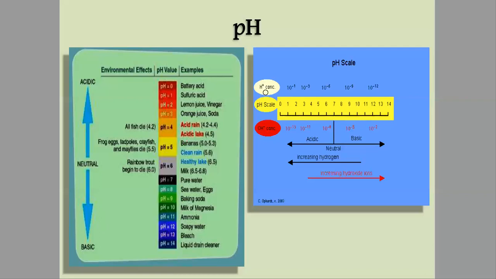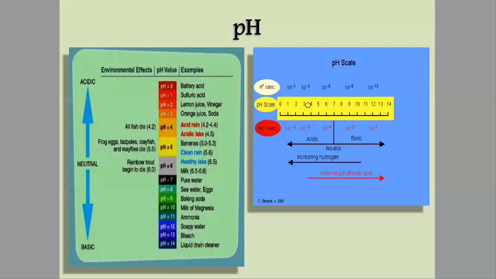You can clearly see that the concentration of H plus is decreasing as the value on the pH scale is increasing. It is 1 by 10, 1 by 1000, 1 by 10 raised to power 6, 1 by 10 raised to power 9, and 1 by 10 raised to power 12. So obviously the concentration of H plus is decreasing while there is an increase in pH.